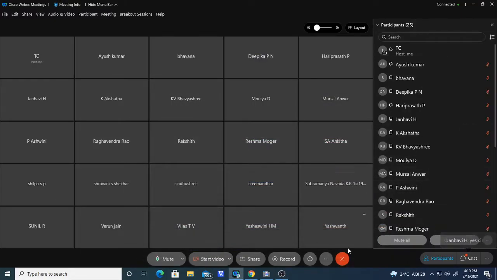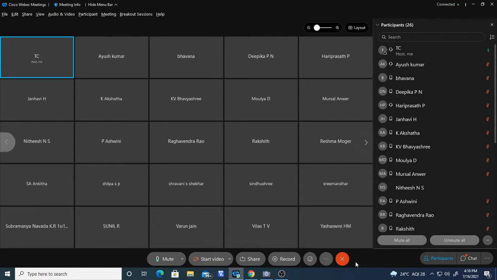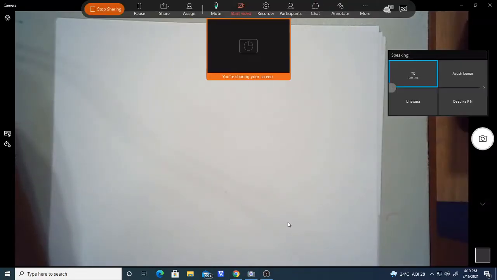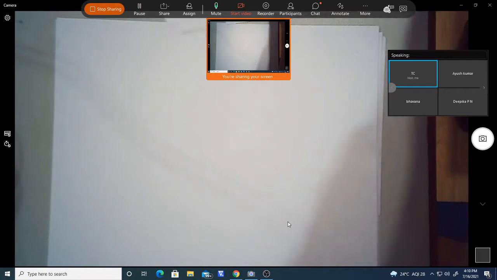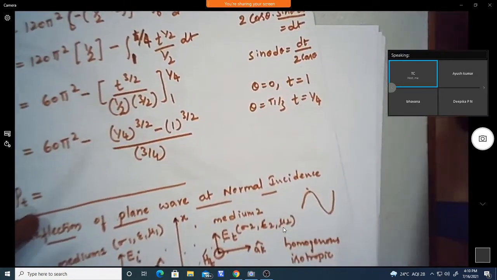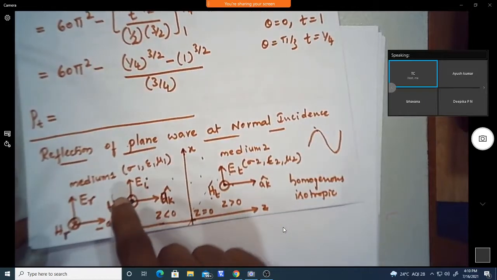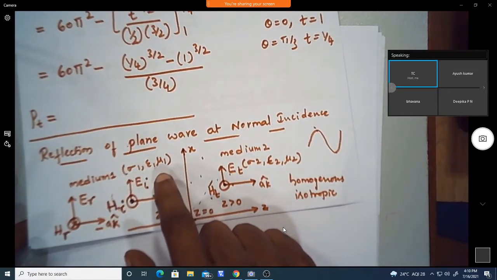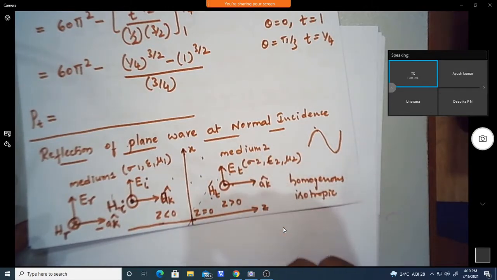Okay, yesterday we were discussing the two mediums, the reflection and transmission, that is a general case. Now particular cases need to be discussed. Yesterday we saw the reflection and transmission. We have two mediums where medium 1 is characterized by sigma 1, epsilon 1, mu 1. Similarly we have medium 2.